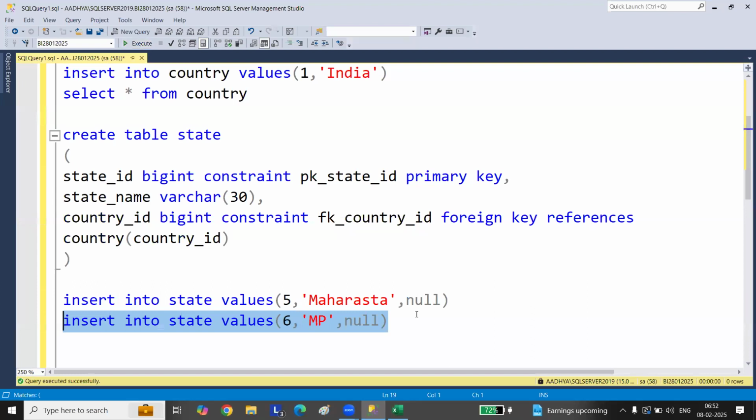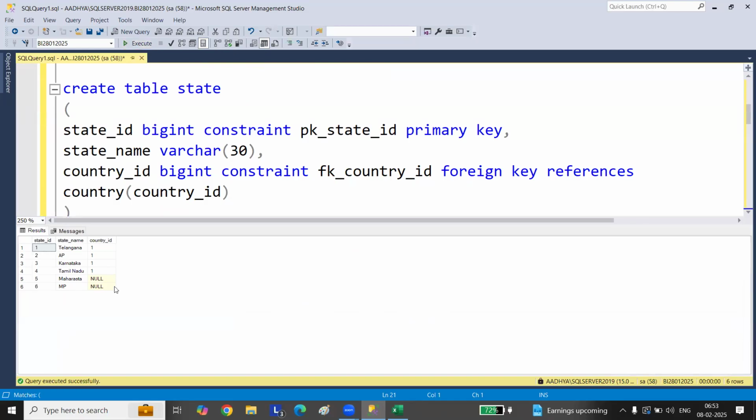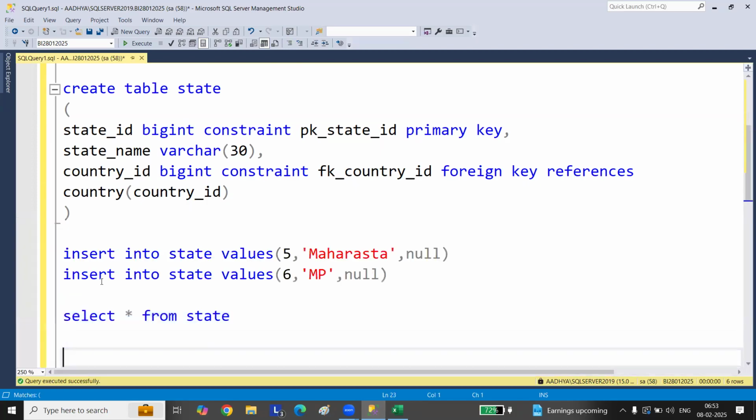Now go to the table. Select star from state. Now try to execute this. Did you see null values come? I have not inserted a single record, I have inserted multiple. Absolutely.